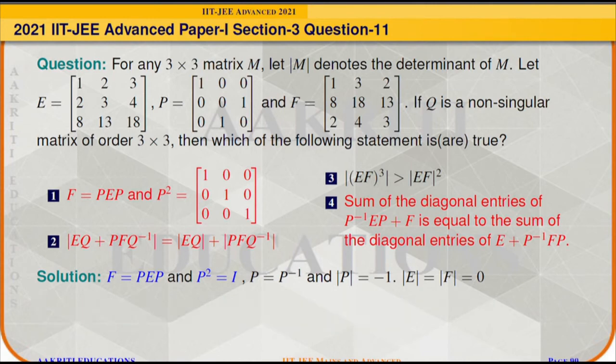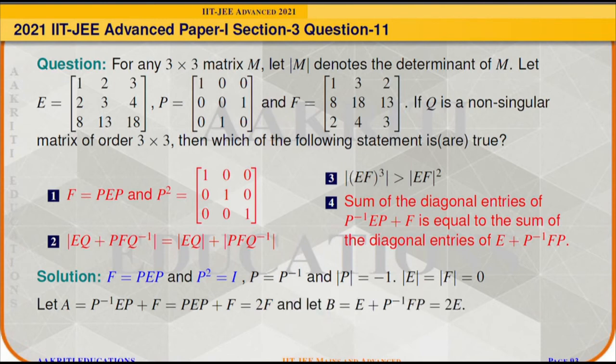Now we will check for option number 4. So let us assume matrix A is equal to P inverse EP plus F, and it can be simplified into PEP plus F because P inverse is equal to P, and since PEP is equal to F, matrix A is equal to 2 times F.